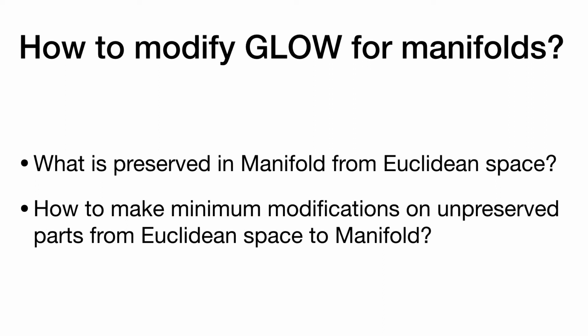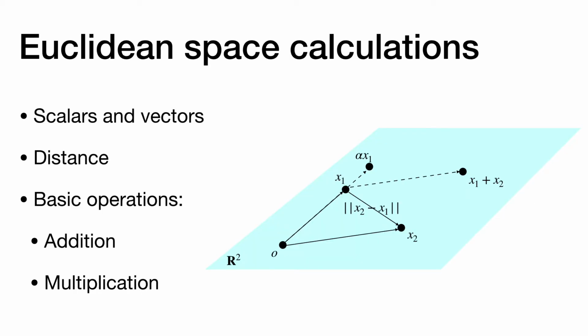In order to extend the GLOW model to manifold-valued data, here are two important questions. What is preserved in manifold from Euclidean? And for those unpreserved, how should we modify to work on manifold? For most deep learning models, we are talking about scalars and vectors. As in the example here, in R2, if we define the origin, we can easily add vectors or multiply scalars. They all lie inside the Euclidean space. The distance here is just the norm of x2 minus x1.